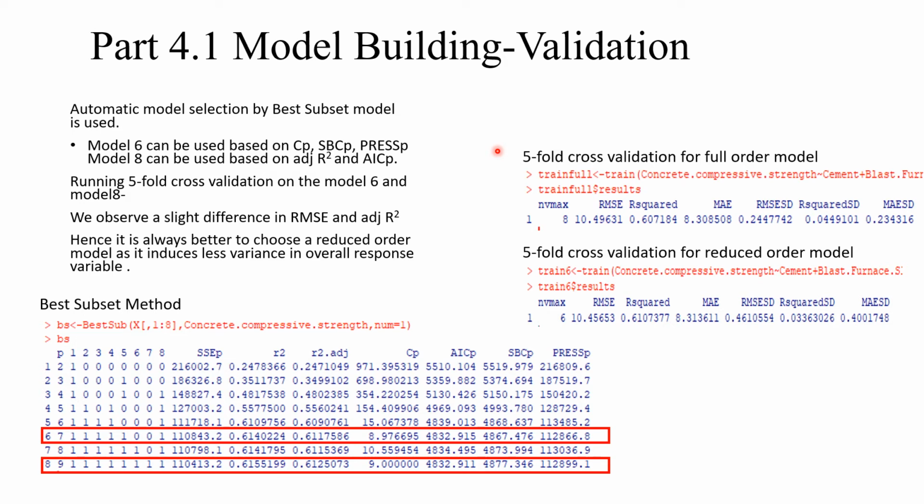So after running a 5-fold cross-validation on Model 6 and Model 8, we observe a slight difference in RMSE and R-square for both the models. Hence, it's always better to choose a reduced order model, as it induces less variation into the overall response variable when the RMSE or the R-square are very close for the reduced model as well as the full order model.